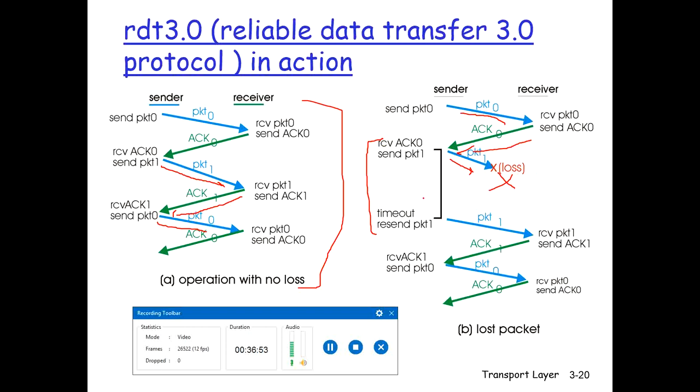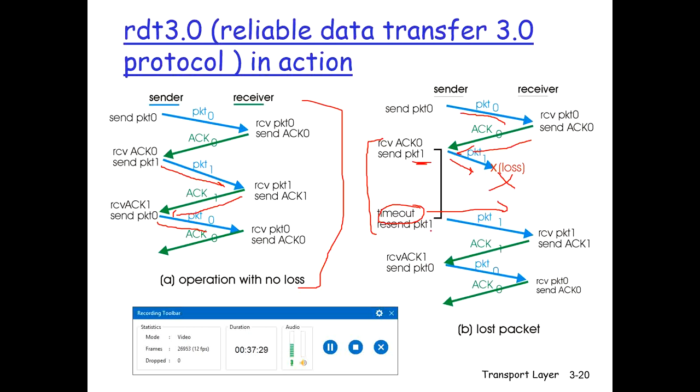It will wait until the timeout to get the acknowledgement. If the timeout period has passed and the sender has not received the acknowledgement for packet 1, it will assume that the packet has been lost, and the sender will send packet 1 again. This was an example of a lost packet. Before sending a packet again, the sender has to wait for a certain amount of time, called the timeout, before it sends a duplicate packet.